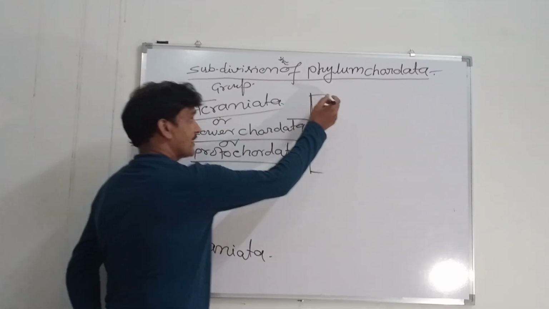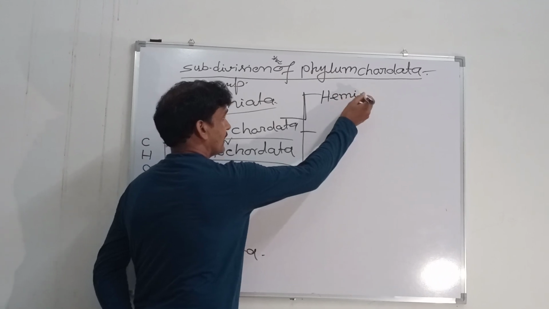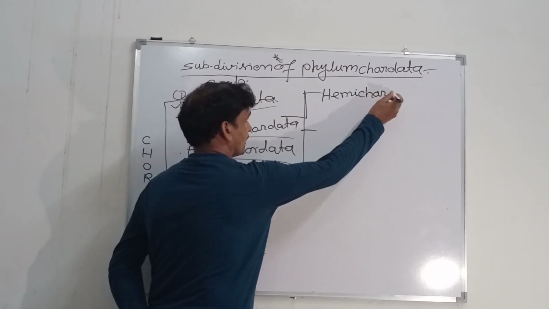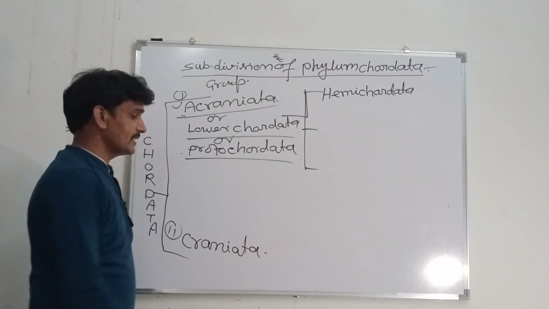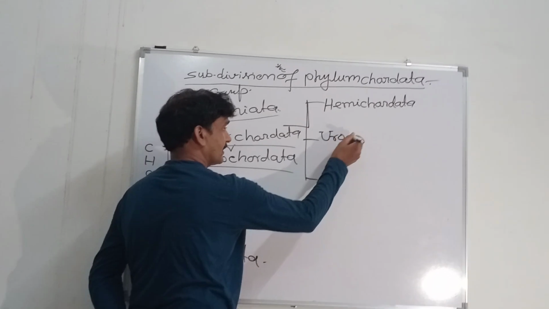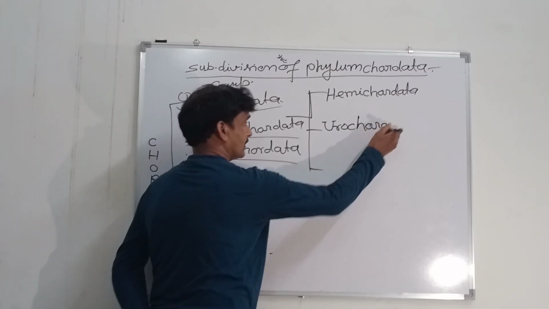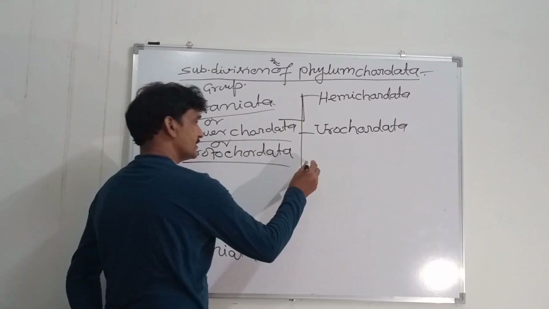First is the Hemichordata, second one is the Urochordata, and third one is the Cephalochordata.